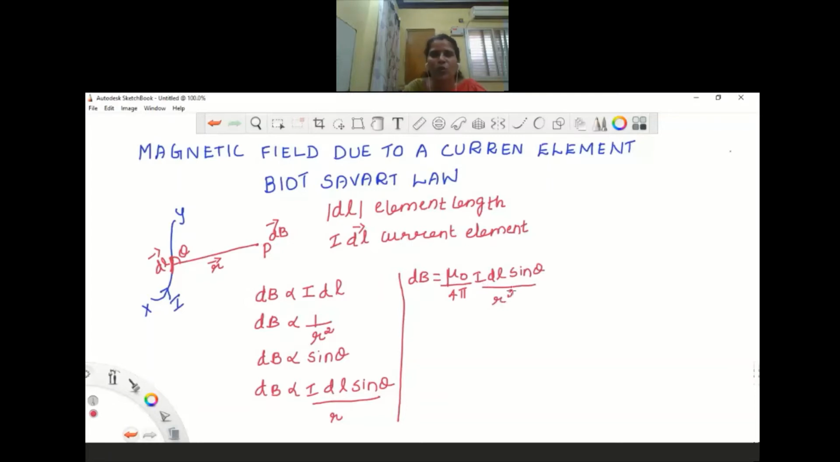What is this mu naught? This mu naught is nothing but the permeability of free space. Like what we have learned in electrostatics, what is epsilon naught? Epsilon naught is the permittivity of free space. That is, the permeability of free space is mu naught, which is nothing but the magnetic characteristic of a space. Okay, so here mu naught is the permeability of free space.